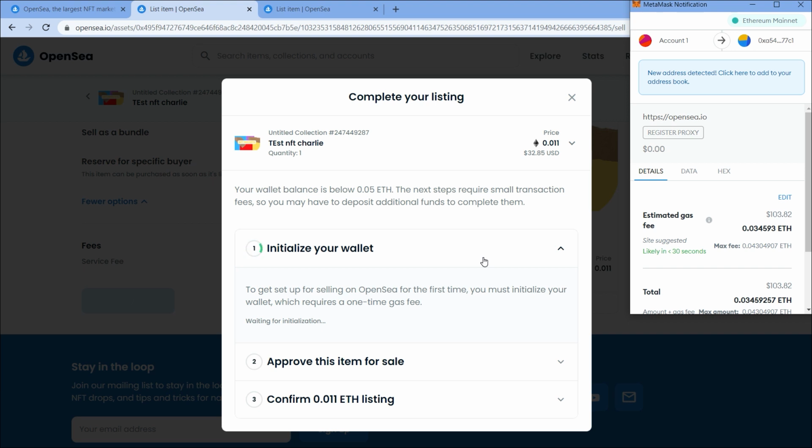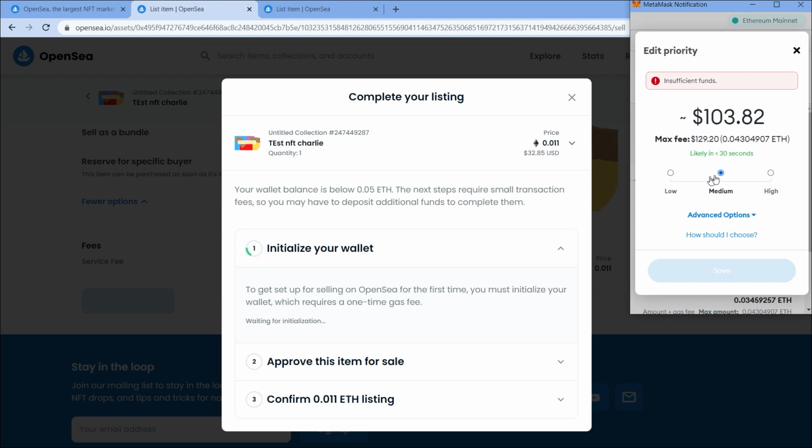And you can see that the OpenSea suggested gas charge is currently around $77. So right now we don't have very much money in our account. This fluctuates, so you can see that it's now up to $100. We'll click here, modify, and you'll notice that the pace you choose has an effect on how much it changes.